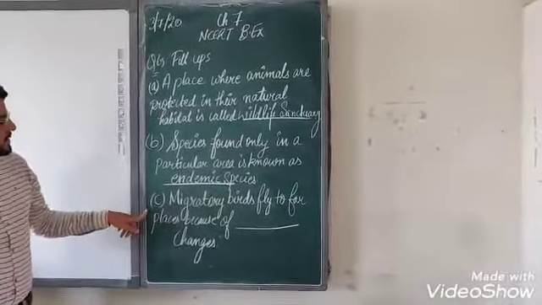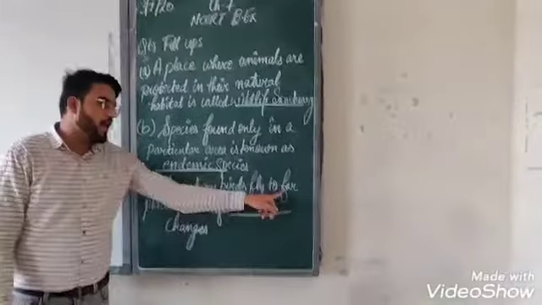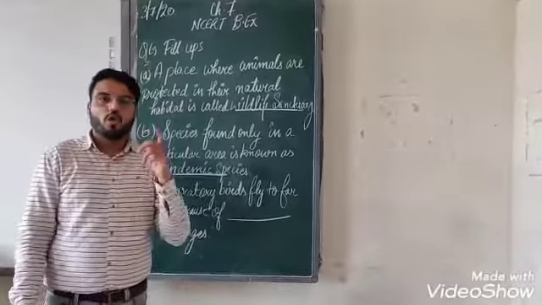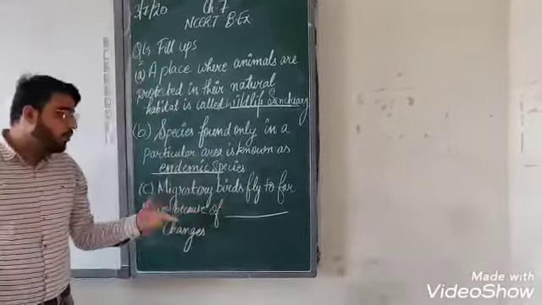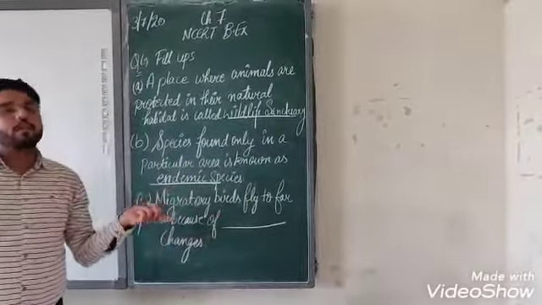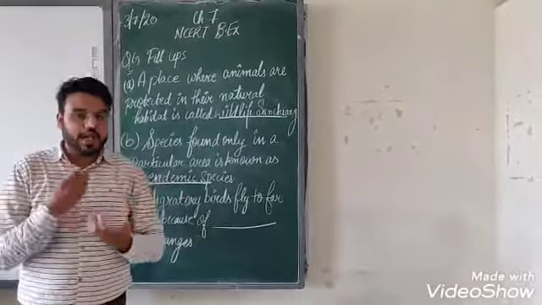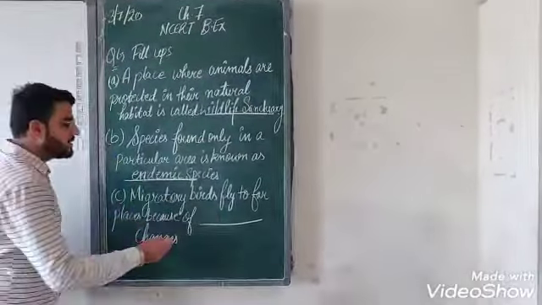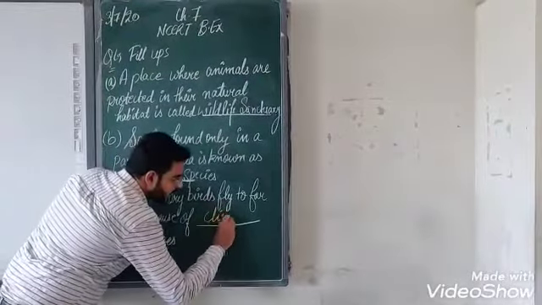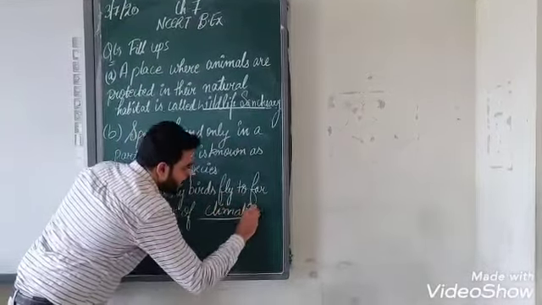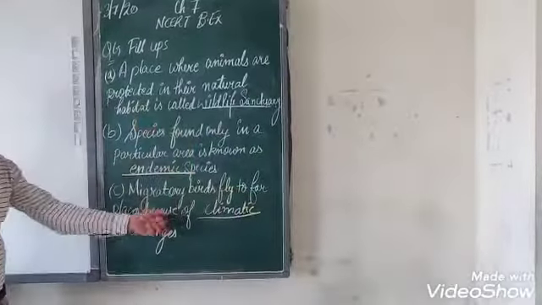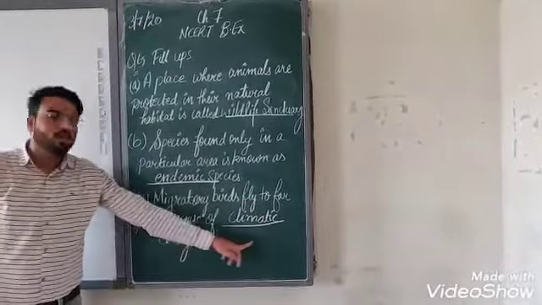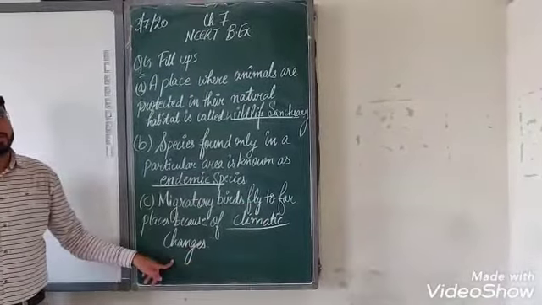The next fill-up is: migratory birds fly to far places because of dash changes. What changes provokes them to fly to far places? There is a change in the climate, the environmental conditions. So the answer is change in the climatic conditions. So the correct answer is migratory birds fly to far places because of climatic changes.